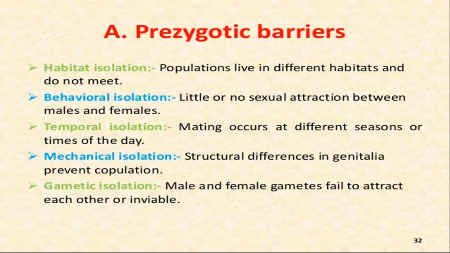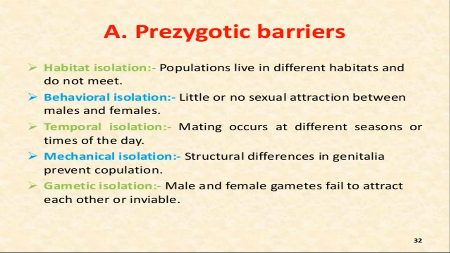Behavioral isolation: little or no sexual attraction between the male and female, due to which the females are not attracted towards the male. They are not mating with each other. As a result, there is behavioral isolation. Temporal isolation: the mating seasons are at different times of the day. If the female wants to mate in the morning time, at that time the male is not ready. This is temporal isolation, due to which the formation of new species takes place.